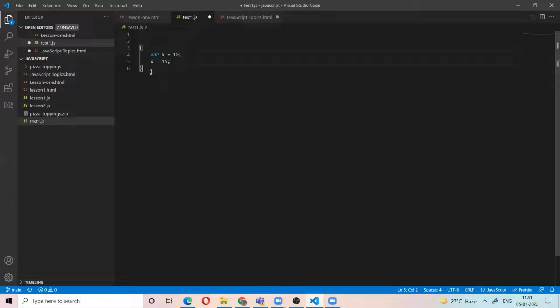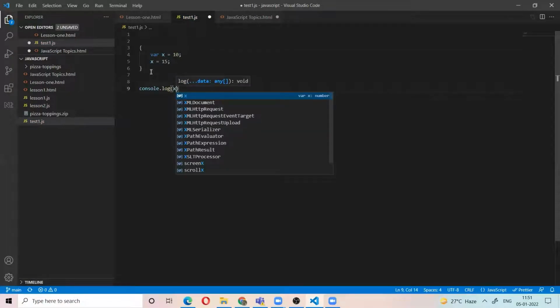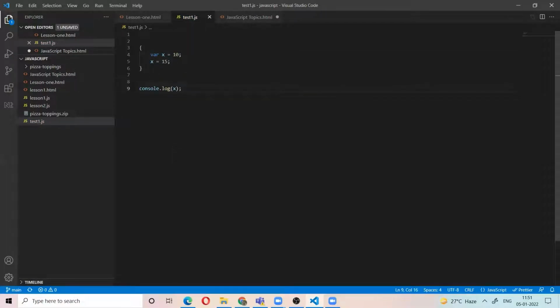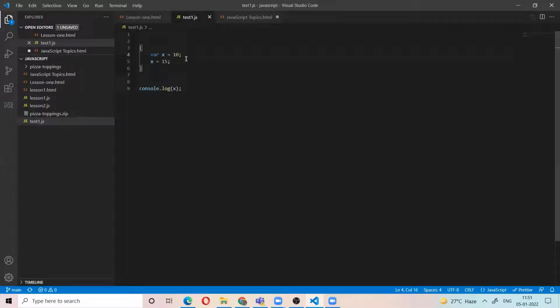Now I comment out of the block. Let's see the value of x. 15.